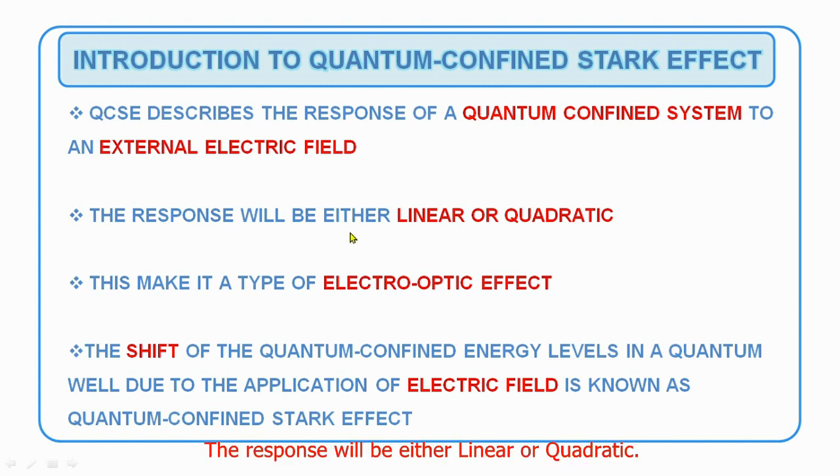The response will be either linear or quadratic. This makes it a type of electro-optic effect. Basically, the quantum confined Stark effect is defined as the shift of the quantum confined energy level in a quantum well due to the application of an electric field. So this is the basic definition of the quantum confined Stark effect.